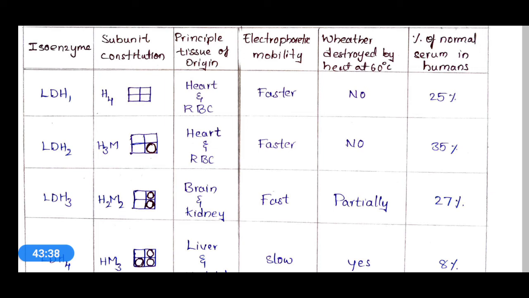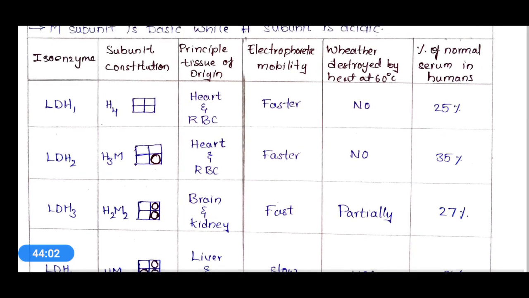And LDH3 is made up of 2 heart and 2 muscle subunits. We can denote it as H2M2, and its origin is brain and kidney. It has fast electrophoretic mobility, a little less compared to LDH1 and LDH2, and it is partially destroyed at 60 degrees of temperature, and its percentage in human serum is around 27%.